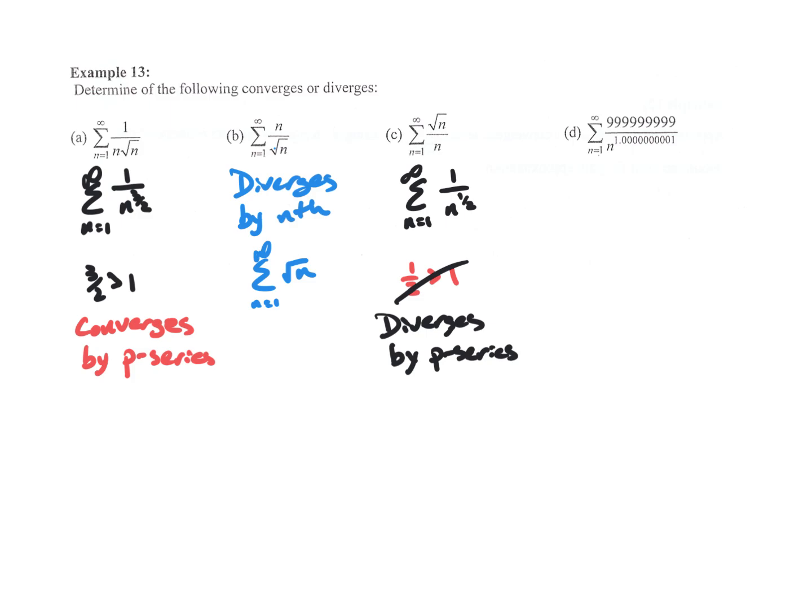All right, let's look at part D. You don't have to manipulate this one at all. I have a large number as my numerator. However, in my denominator, I have n to the 1.1. Is that exponent greater than 1? Yes. So this one converges by p series.